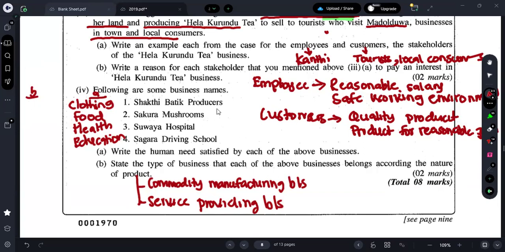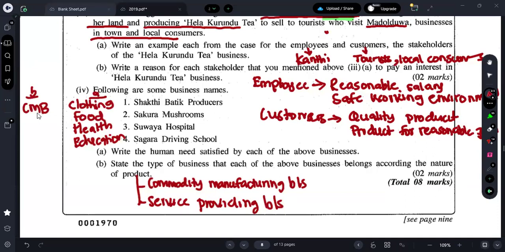Now Shakti Batik producer. The final output is the clothing, right? So that clothing is a commodity which they are producing. Therefore, it is commodity manufacturing business. You all write as commodity manufacturing business. I'm just putting as CMB.